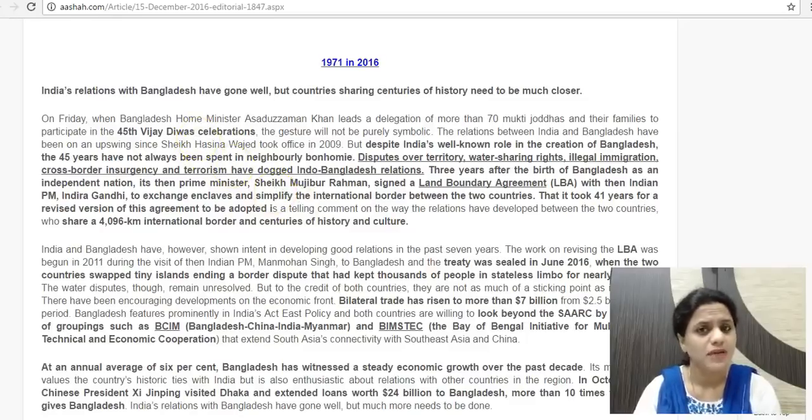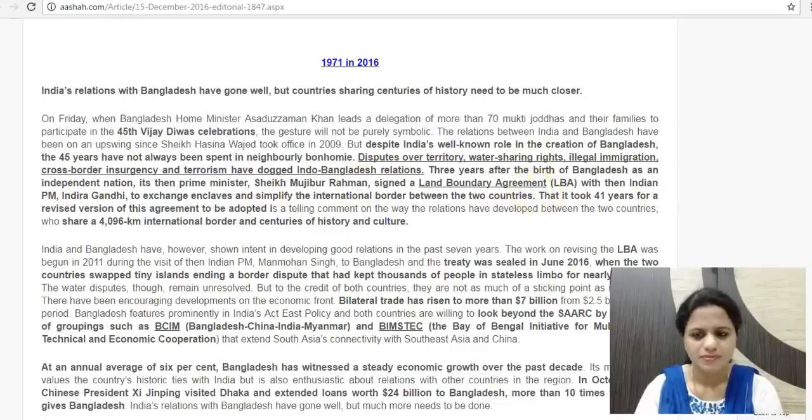It is not discussing India's role in the independence of Bangladesh. It is talking about India and Bangladesh relations presently, over a period of time. India played a major role in gaining independence for Bangladesh, but post-independence, how have the relations been? That is the point highlighted. One point which it clearly makes is that there are various issues between the two countries, issues related to boundary, issues related to river water sharing. Many of them still remain unresolved, especially river water sharing. But the land boundary agreement, which was recently finalized and put into effect, is of significance. So you should know about this.